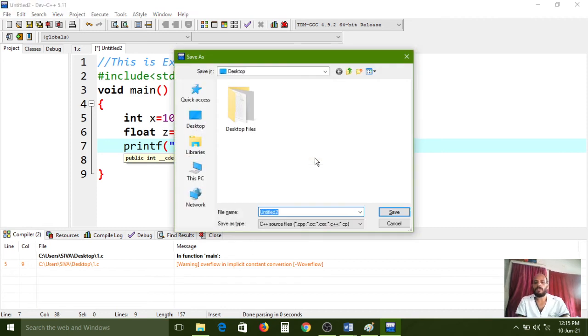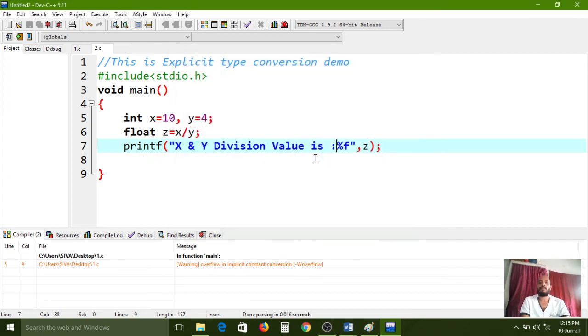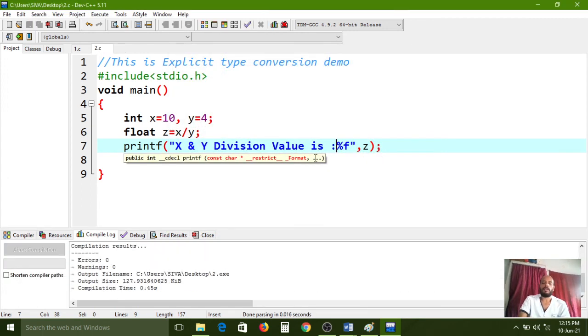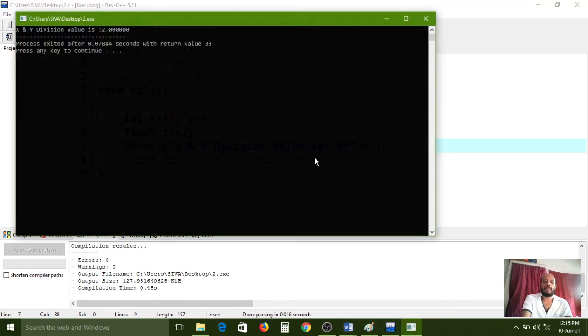I am saving as 2.c with all files. Now I am compiling, pressing the shortcut key F9. Now I want to execute by pressing the F10 key.